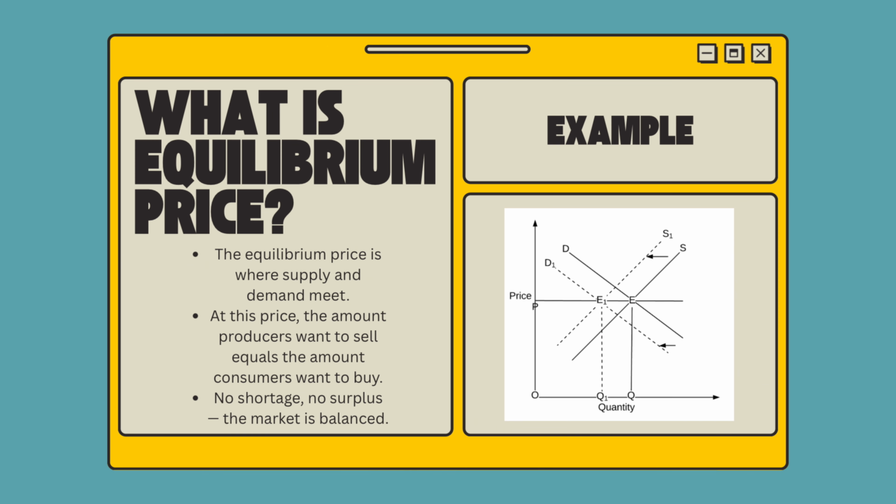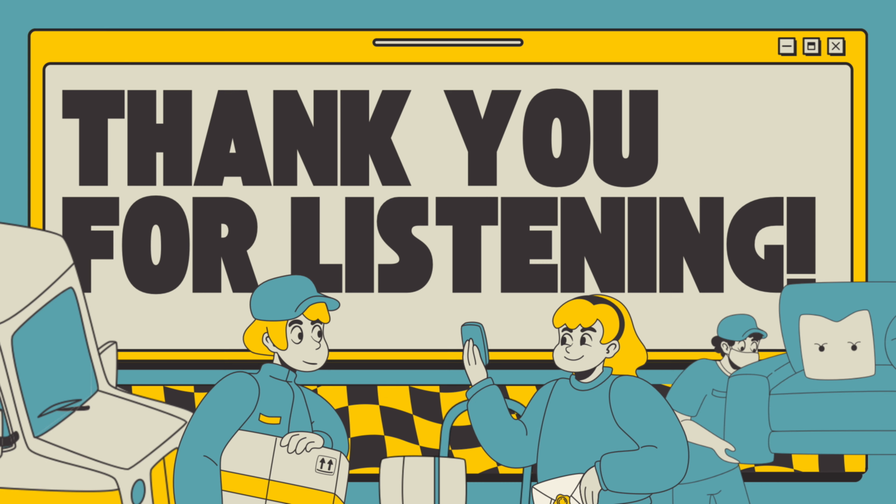What is equilibrium price? Well, that is when supply and demand meet. At this price, the amount producers want to sell equals the amount customers want to buy. There's no shortage, there's no surplus, everything is balanced, everything is equal. Thank you for listening to our project.